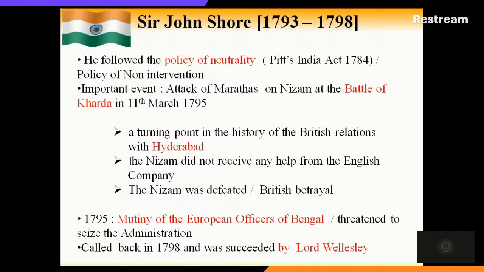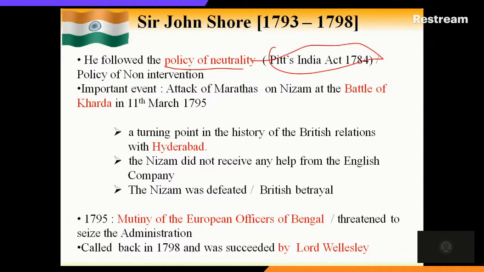And after Cornwallis, the next Governor General was Sir John Shore, 1793 to 1798. There are not many points regarding his tenure, only the main events that are important from the exam point of view. The nature of his administration is that he followed the policy of neutrality, which means non-intervention, a policy mentioned in the Pitt's India Act of 1784. The important event that took place was the attack of the Marathas on the Nizam at the Battle of Kharda on 11th March 1795. Some state exams may ask this question.